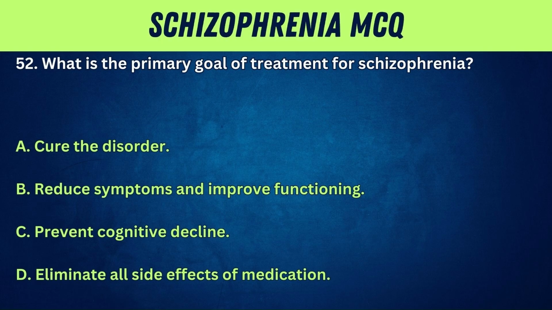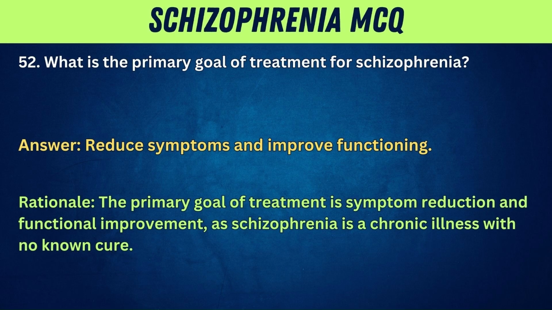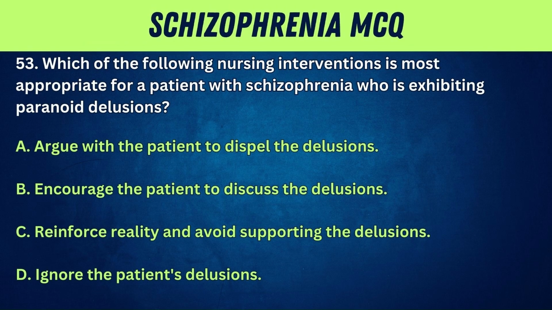52. What is the primary goal of treatment for schizophrenia? A. Cure the disorder. B. Reduce symptoms and improve functioning. C. Prevent cognitive decline. D. Eliminate all side effects of medication. Answer: Reduce symptoms and improve functioning. Rationale: The primary goal of treatment is symptom reduction and functional improvement, as schizophrenia is a chronic illness with no known cure.